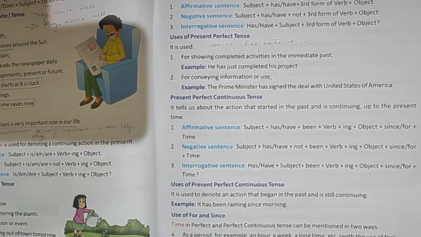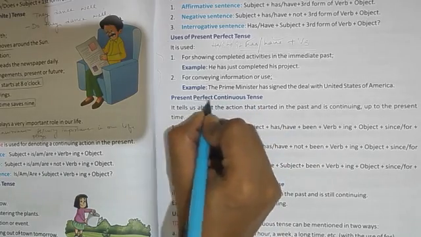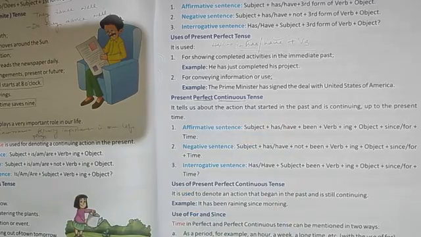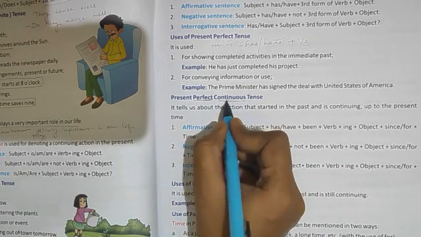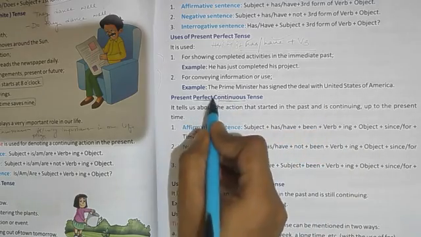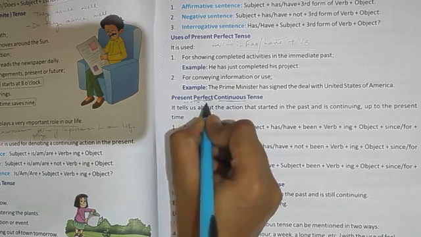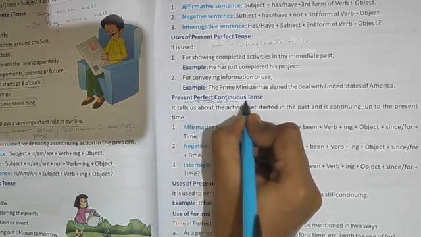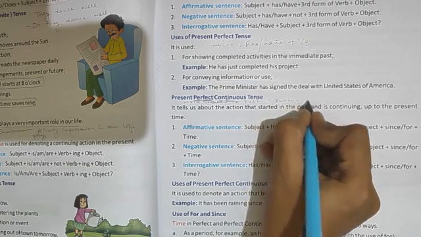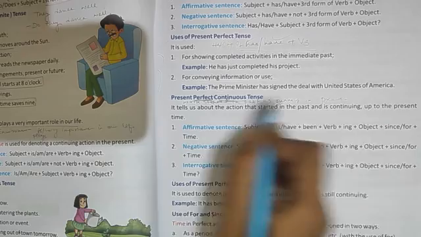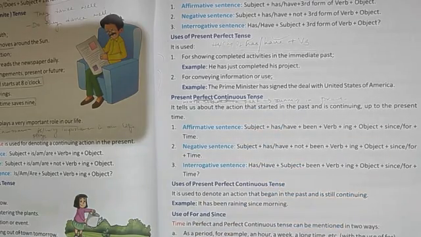Next is your present perfect continuous tense. Now see the keywords. What are my keywords? My keywords are perfect continuous. What was the meaning of perfect? Something completed or started in past. And continuous means in running form. So a work started in past, running in present. Both. Started in past, running in present.